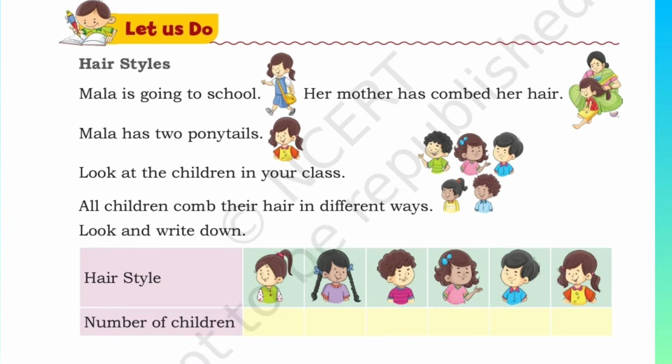Let us do hairstyles. Mala is going to school. Her mother has combed her hair. Mala has two ponytails. Look at the children in your class. All children comb their hair in different ways. Look and write down hairstyles and number of children. Let's count the number of children. We have 1, 2, 3, 4, 5, 6. 6 children with 6 different hairstyles.